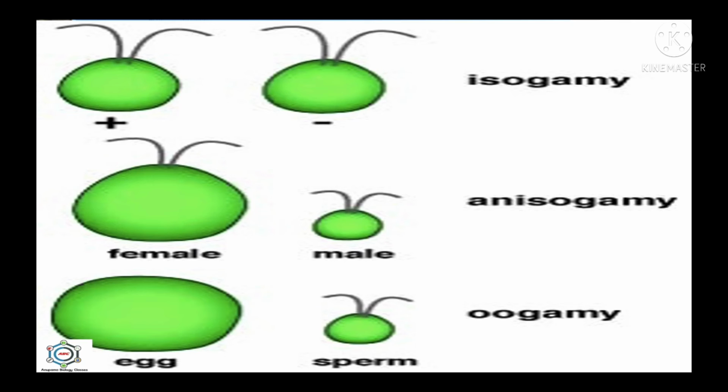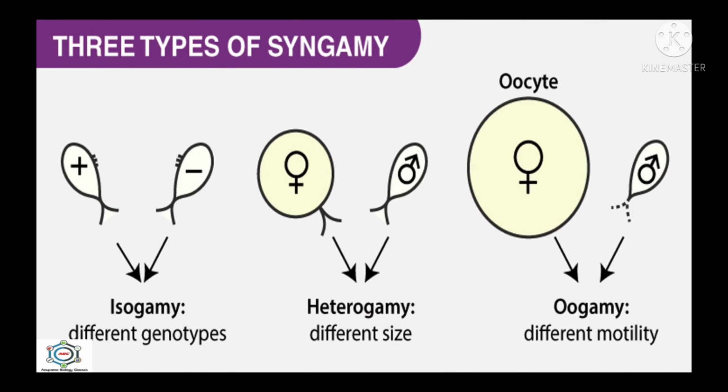So isogamy, what is isogamy? Isogamy means the two fusing gametes are structurally and functionally similar, like Monocystis. So they have different genotypes but both are the same in structure and function. Anisogamy. So what is anisogamy?